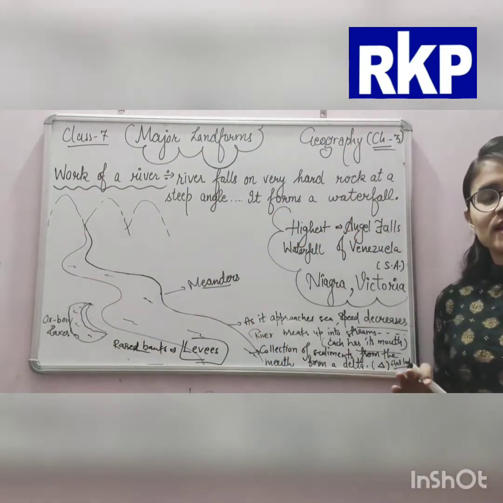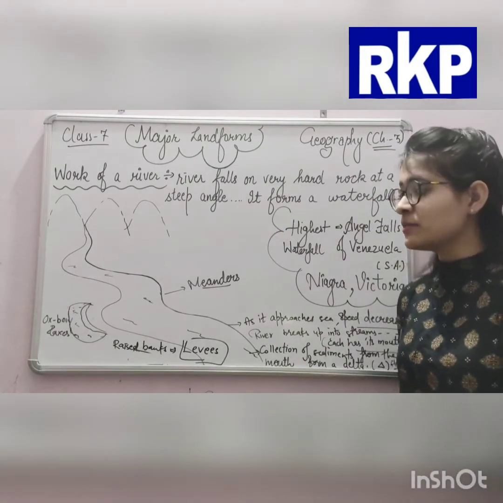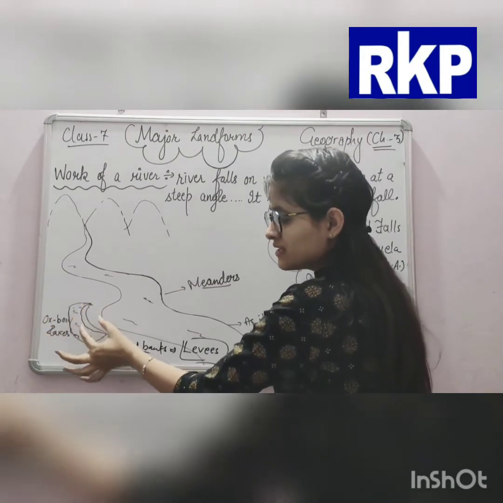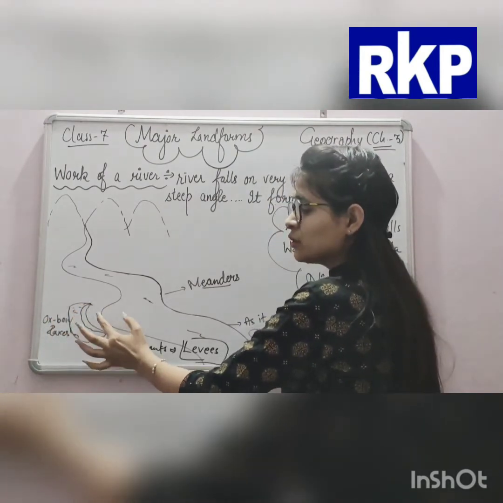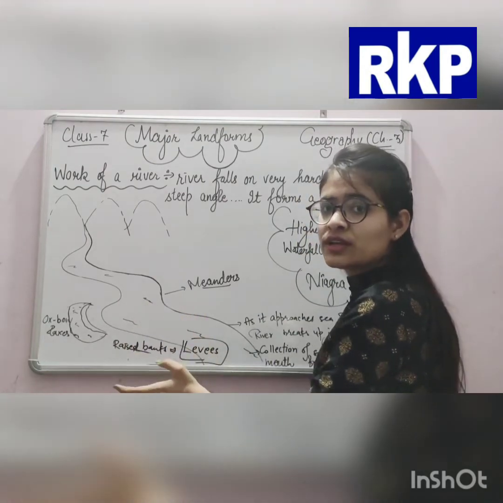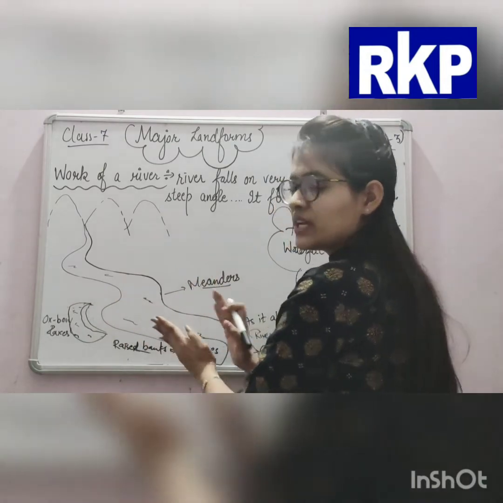Why? Because they deposit the material which is carried away by them. These materials are deposited at the loops of the meanders, and with time these meanders get closer to each other.